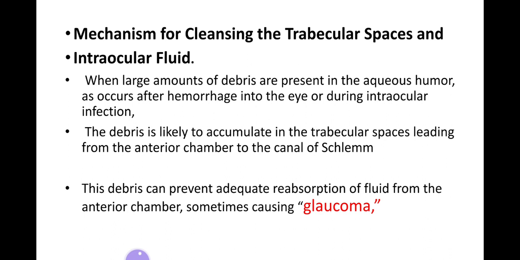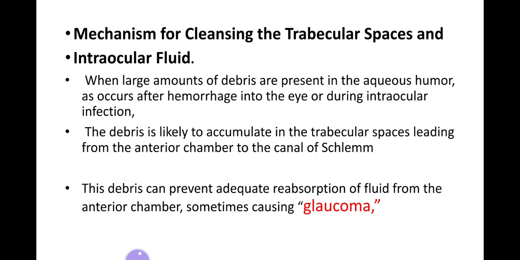So it is very important that the trabecular spaces should be kept clean. How can they be kept clean? Of debris, they can be kept clean by the phagocytes that are present at this level. They engulf the materials that are present in these spaces, so it helps in cleaning the trabecular spaces.